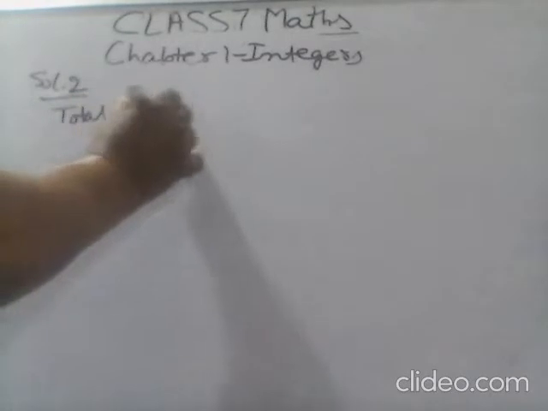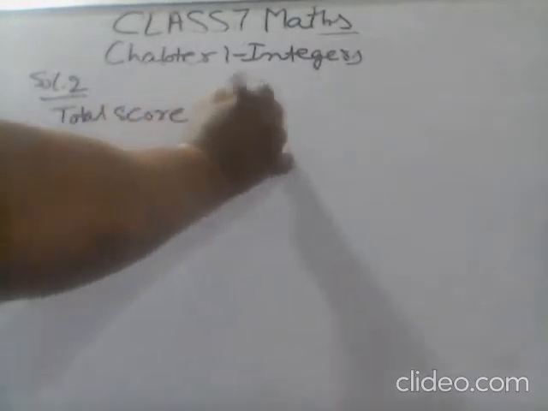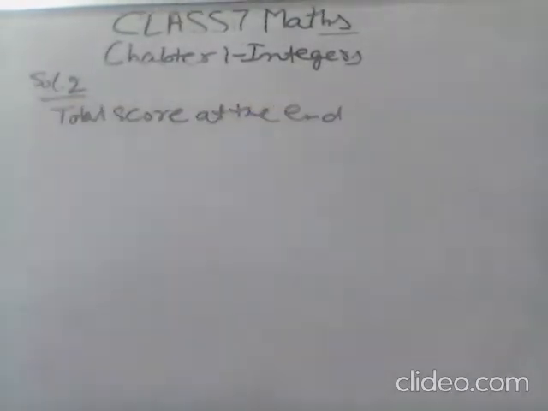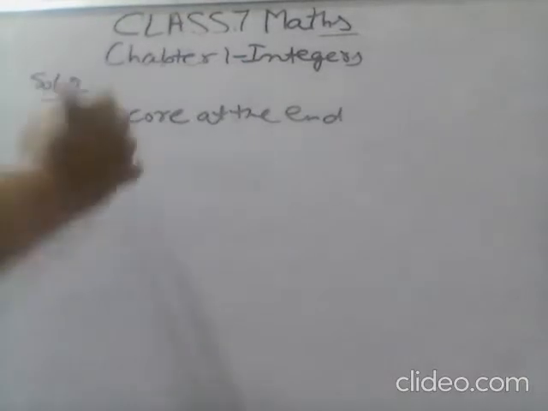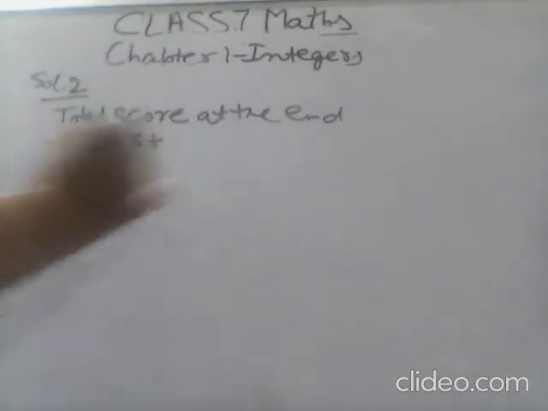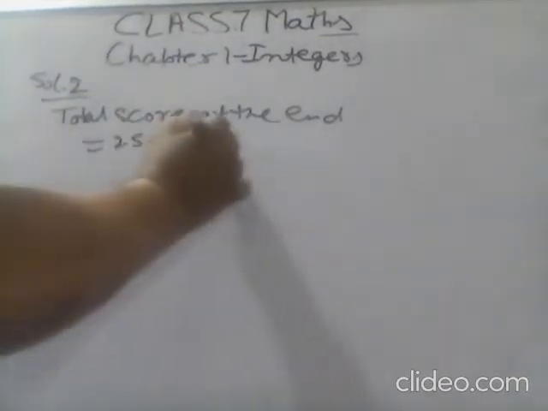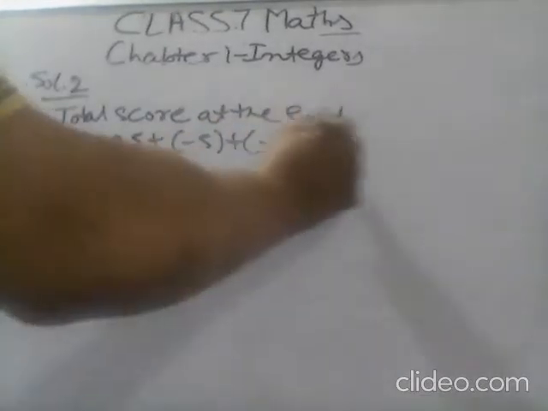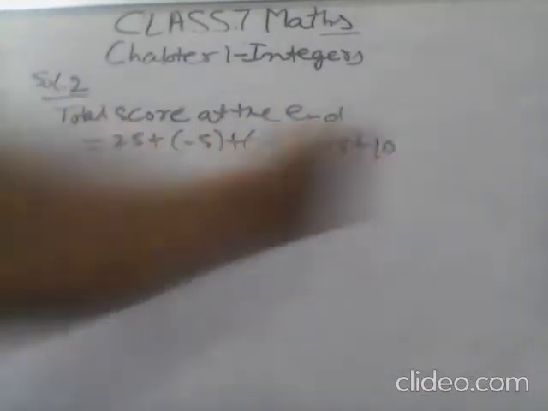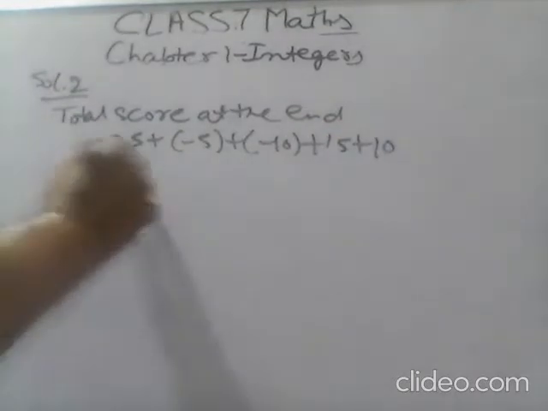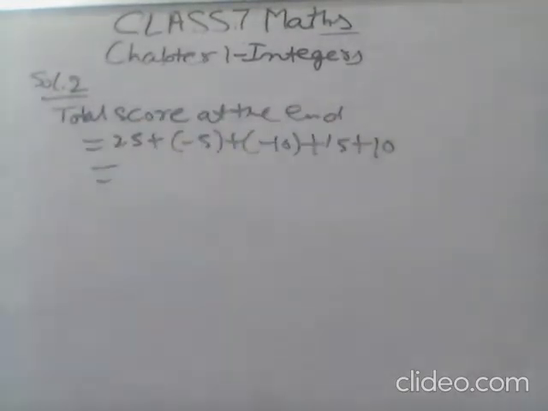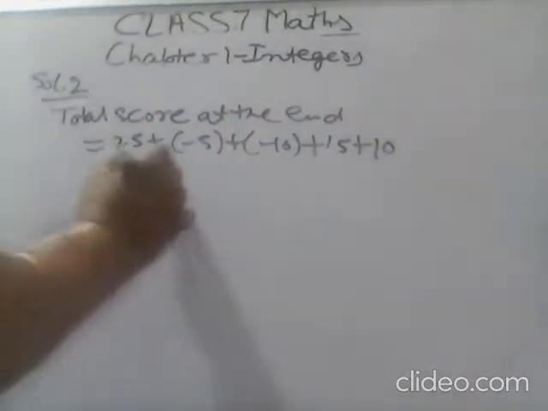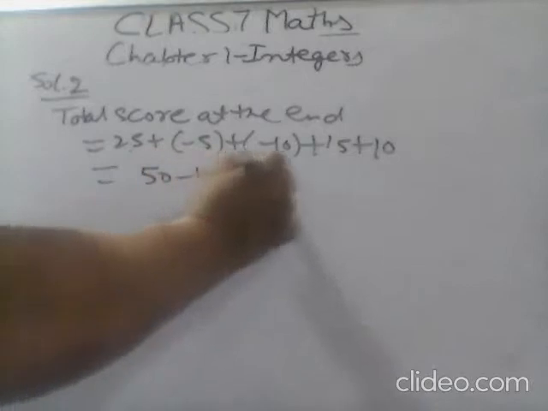Total score at the end is equal to 25 plus -5 plus -10 plus 15 plus 10. So 25 plus 15 is 40, plus 10 is 50, minus 15, that is 35.